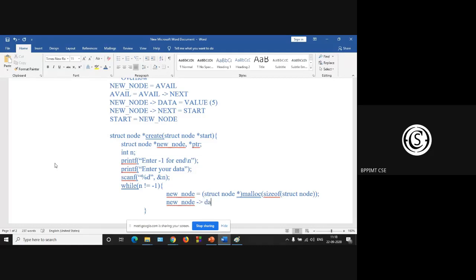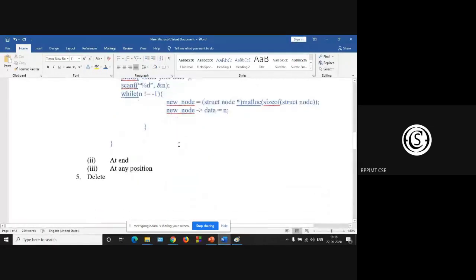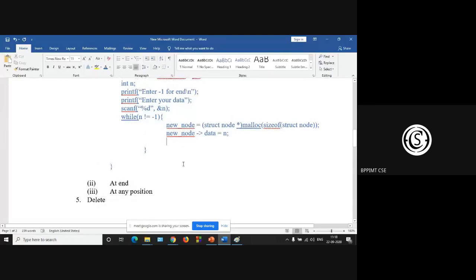Data part. The data part is now your user input. Now if initially your entire list is empty, so start is equal to null, then what should we do?